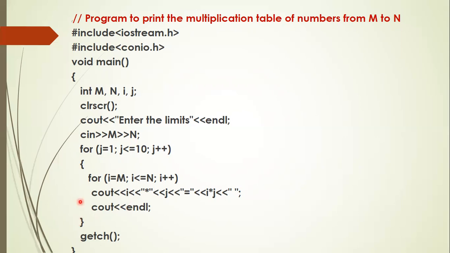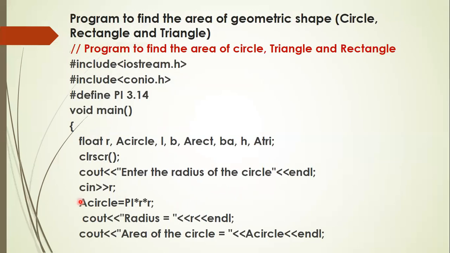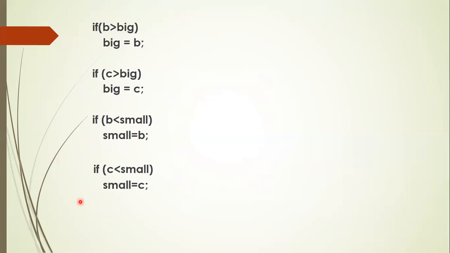So in this program, the purpose is to illustrate how loops can be nested. Here I have taken two loops, one called the j loop, which is the outer loop. The other loop is the i loop, which is the inner loop. So two loops are nested. This program also illustrates how nested loops can be used, and how arithmetic operators can be used. The previous example is to illustrate arithmetic operator and assignment operator. And the first program is to illustrate conditional statements in C++.